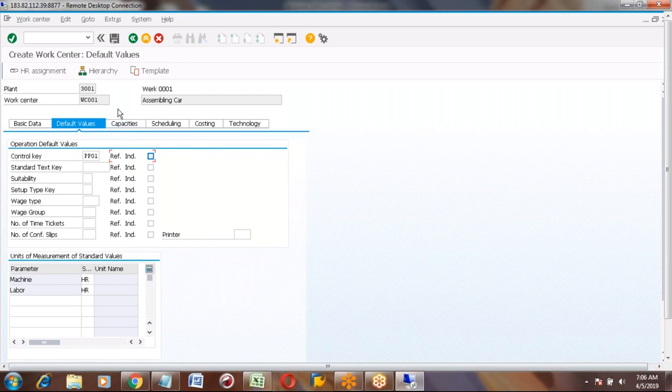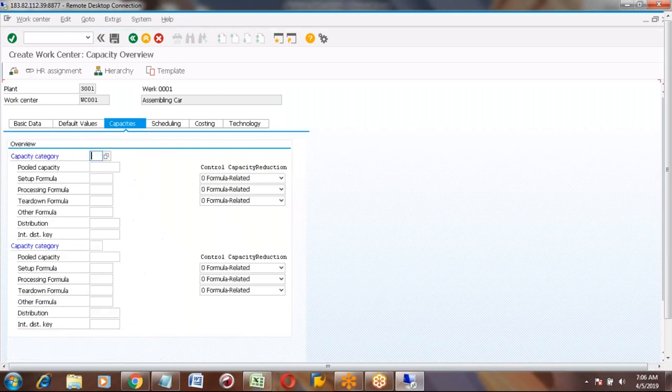Next I'm going to the next screen, capacity. This capacity tab is important. In this capacity tab we will maintain some formulas, and we will maintain other parameters also. What are the other parameters? I will show you. First is capacity category.